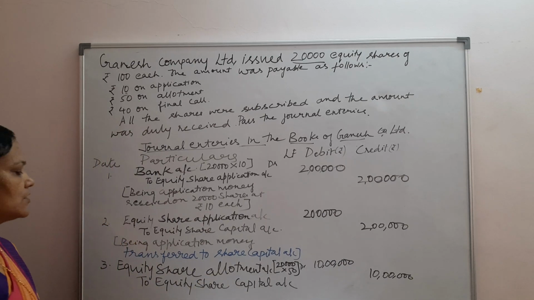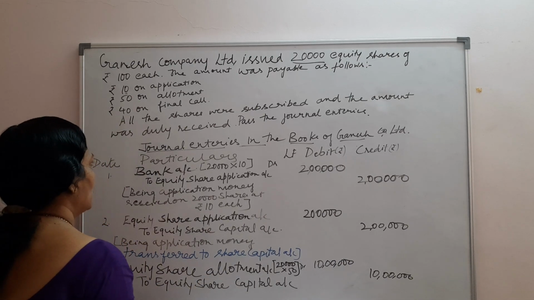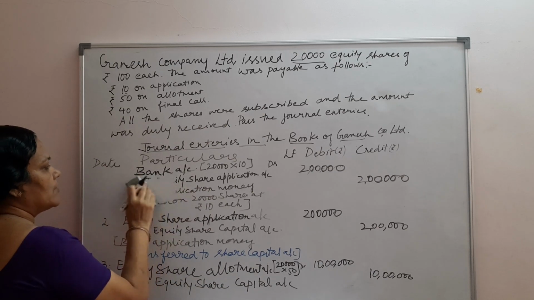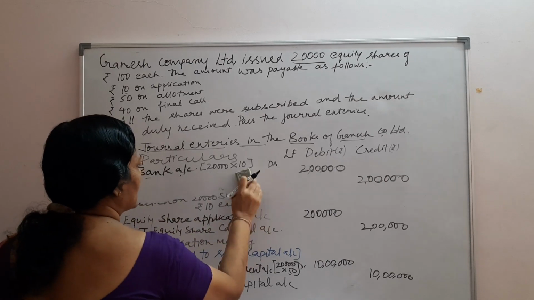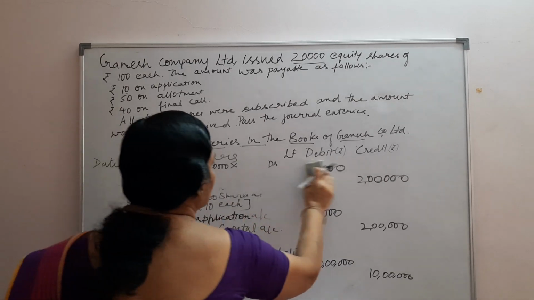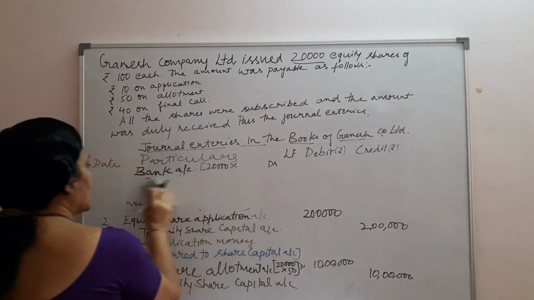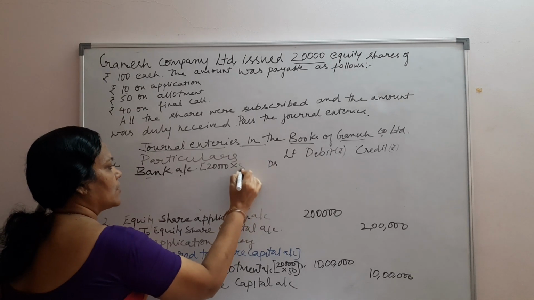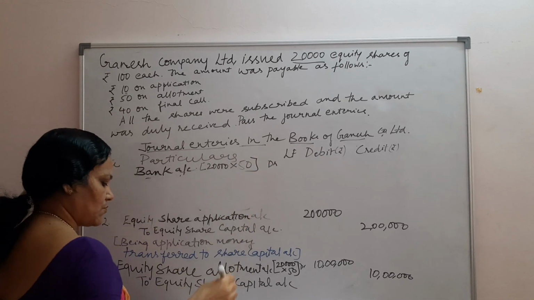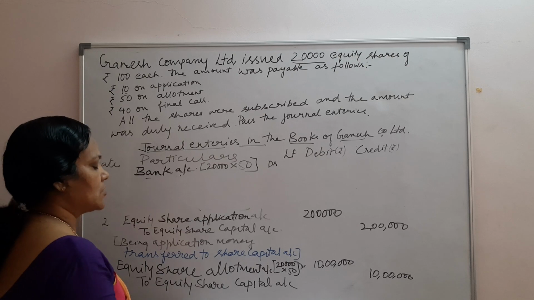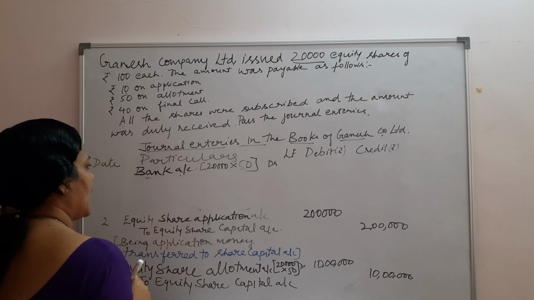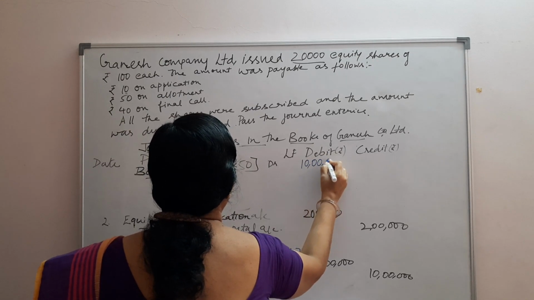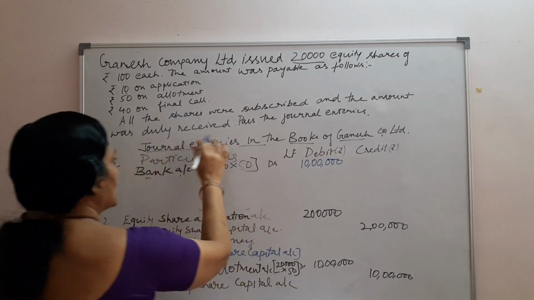Now, let us come to the next entry of the book. In this entry, again we go for the equity share money collected. Whatever we have called, this money will be paid by the shareholders. So it is 20,000 into 50. We have already sent a notice for 50 rupees, so 10 lakh rupees you are collecting, because all the money due was collected and the amount was duly received.